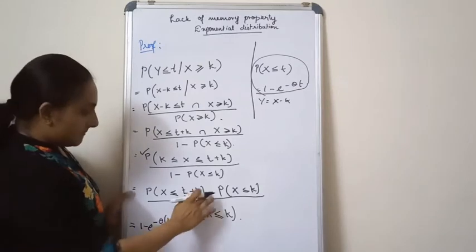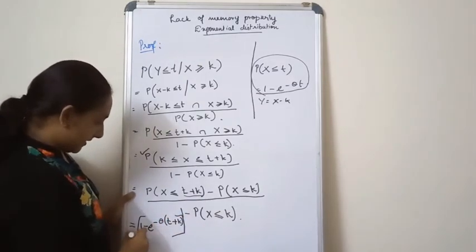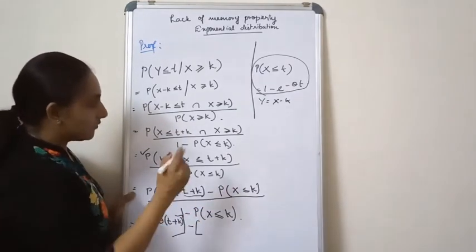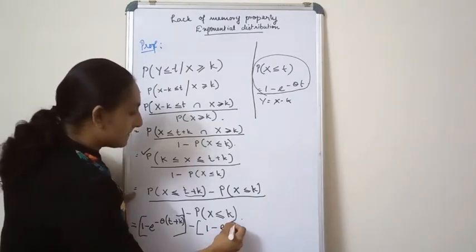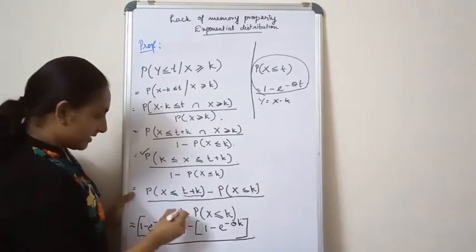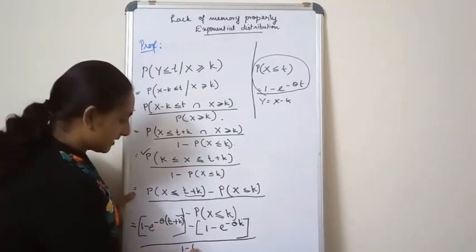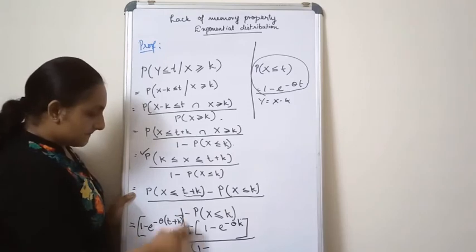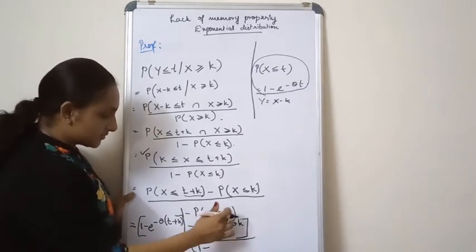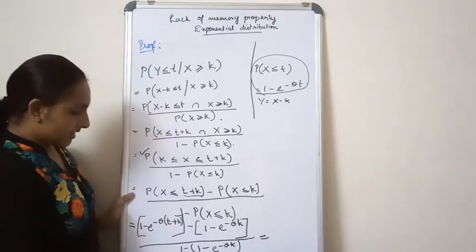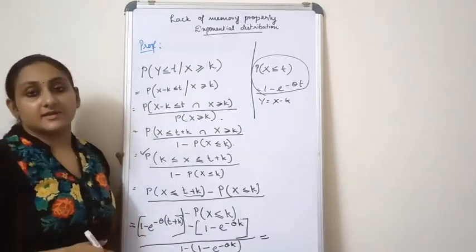Then minus, in a square bracket, the probability of X less than or equal to k, which gives 1 minus e raised to minus theta k. The whole is divided by 1 minus the probability of X less than or equal to k, that is, 1 minus the bracket 1 minus e raised to minus theta k. Now you have to expand this and find out what you will get.